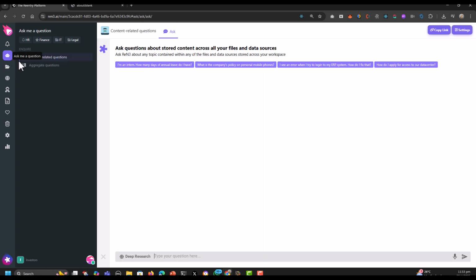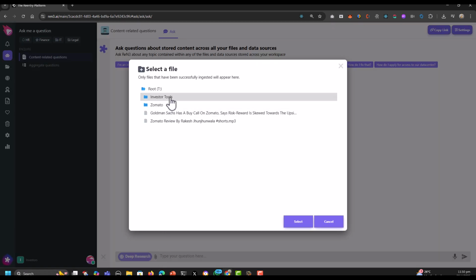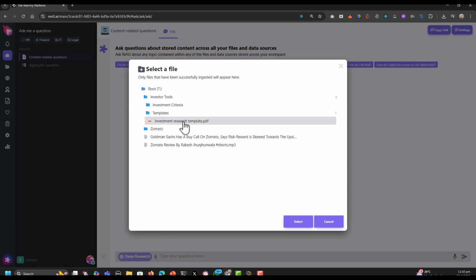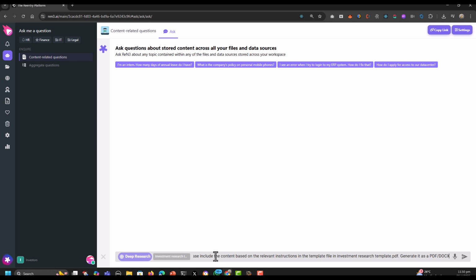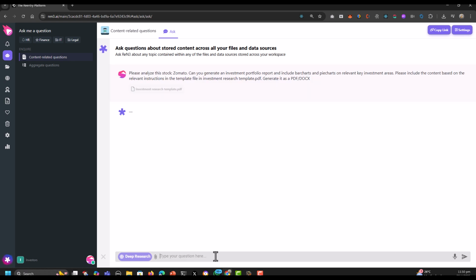With all my source materials ready, I'm now finally ready to use ReN3's deep research feature to generate the investment report. First, I attach the template so that ReN3 knows how to format the report based on the sections I need. I issue a prompt to the AI in English asking it to generate an investment report for me based on the template and my knowledge base.